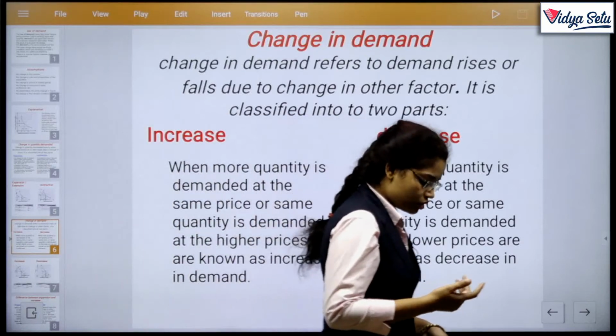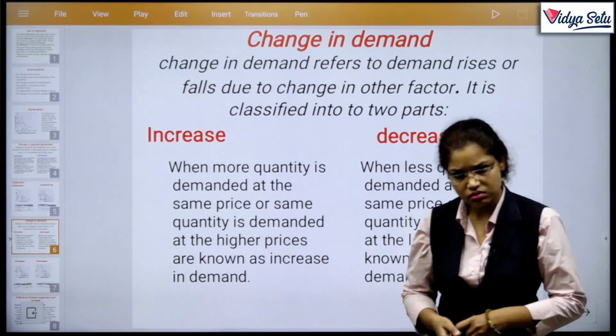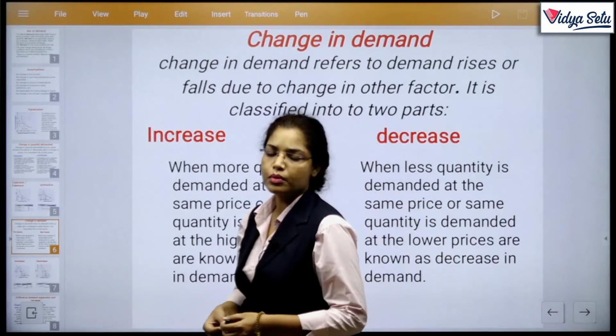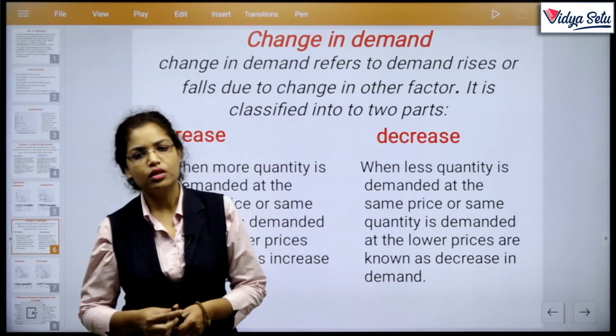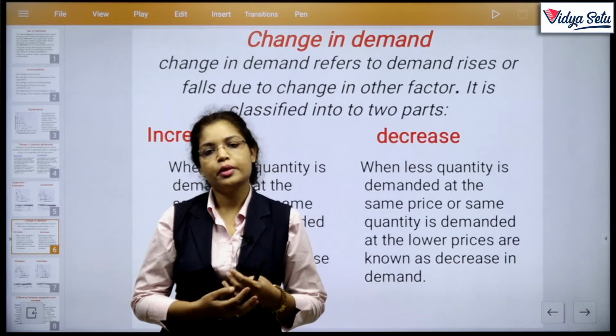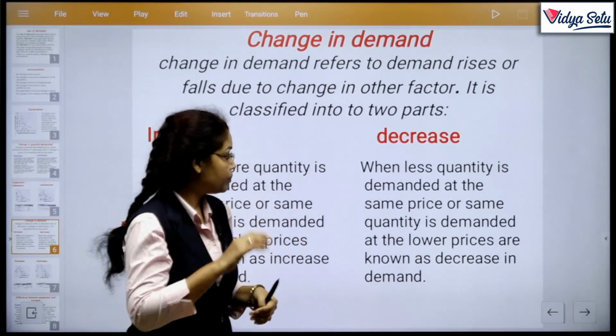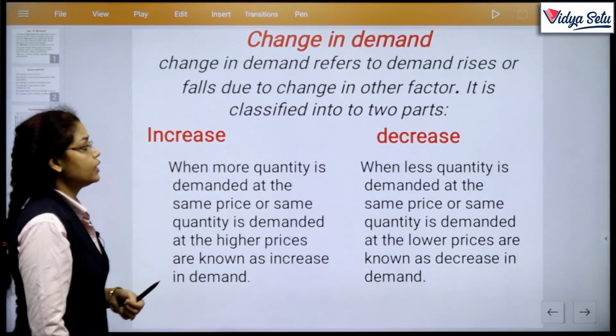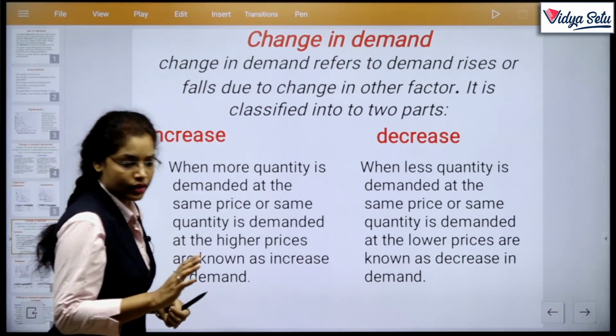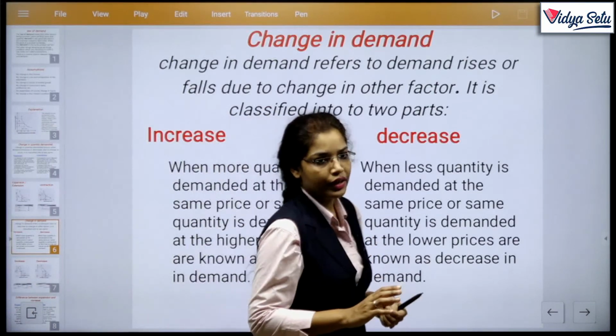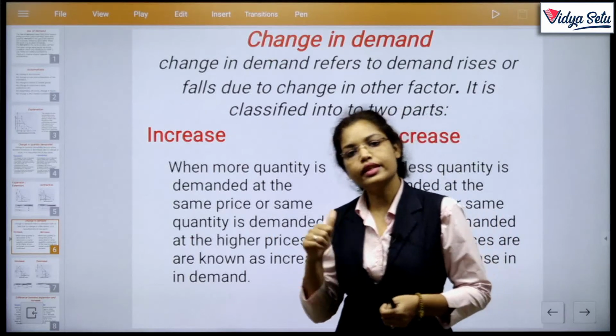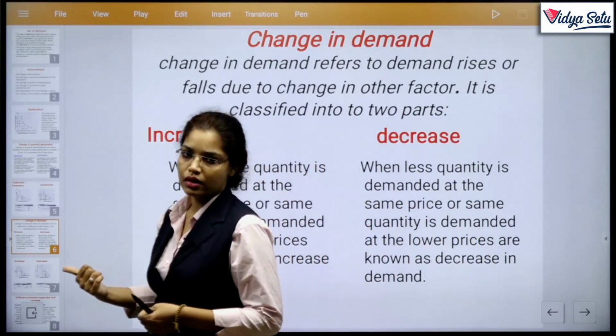There may be fashion, taste, there may be income of the consumer, there may be substitute and complementary effects, there may be population, etc. So, other than price, if there is a change in any of the factors, then it is considered a change in demand.